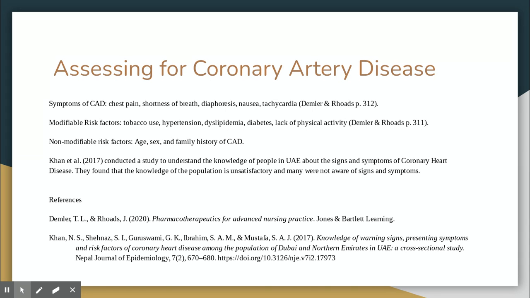Assessing for coronary artery disease. Symptoms of coronary artery disease include chest pain, shortness of breath, diaphoresis, nausea, and tachycardia. Modifiable risk factors include tobacco use, hypertension, diabetes, and lack of physical activity. Non-modifiable risk factors are age, sex, and family history of coronary artery disease.